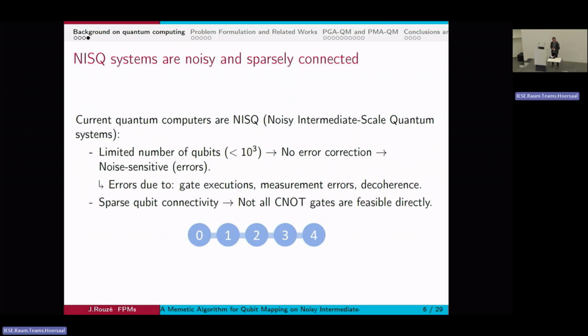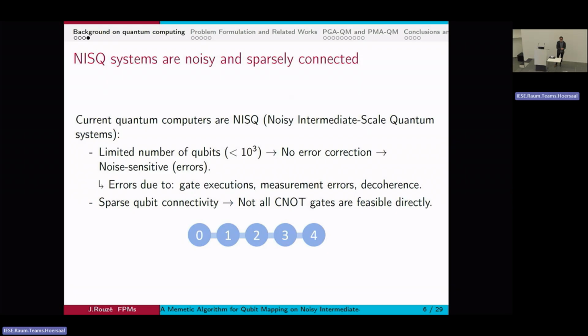But what I need to introduce is a quantum machine, like the one we're going to see tomorrow, maybe. The current machines are noisy intermediate scale quantum systems, and they suffer from several problems. The first is that they have a limited number of qubits, usually defined as less than 1,000.